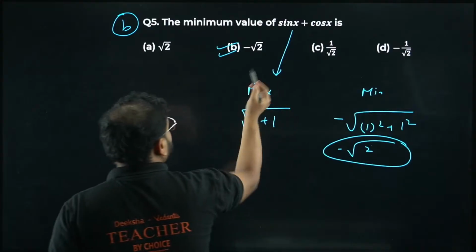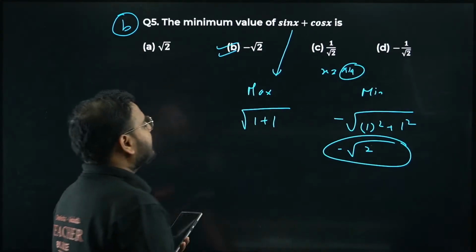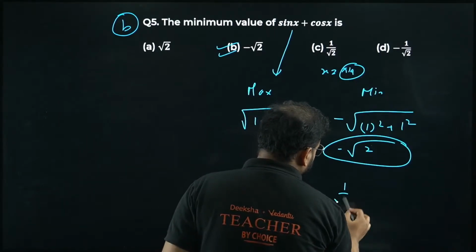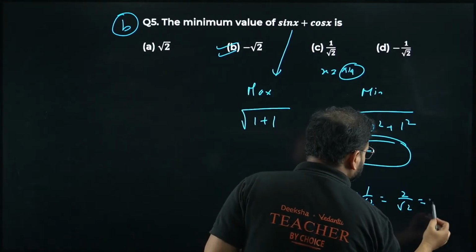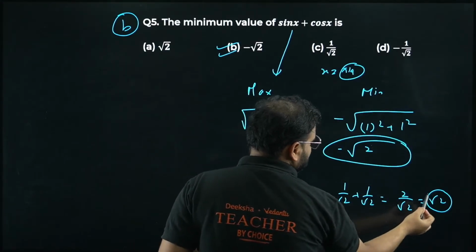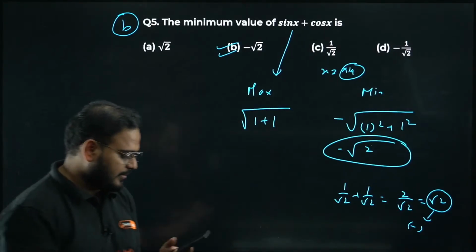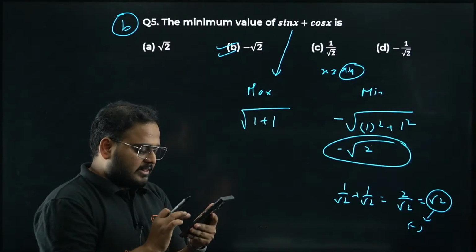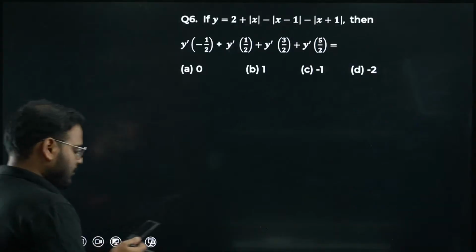Please check. It happens at the value of x equals pi by 4, right? It'll become 1 upon root 2 plus 1 by root 2, so basically you'll have 2 upon root 2. The answer will be root 2. You want minima, hence it'll become negative, with a minus sign. Okay, done. All of you agreed, right? I think everyone got this question right. Okay, fifth is done. Question number 6 now.